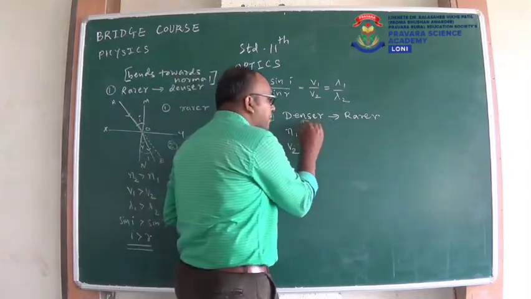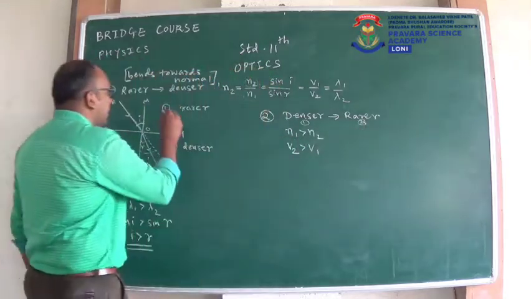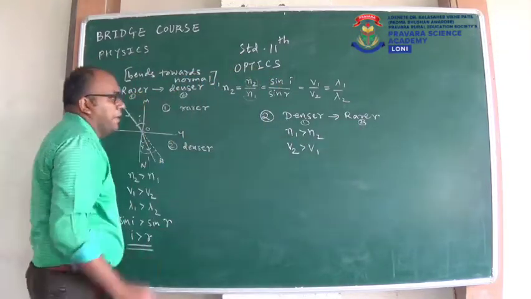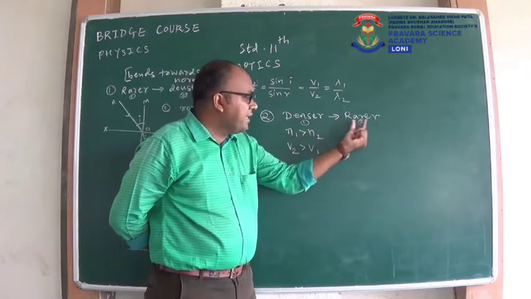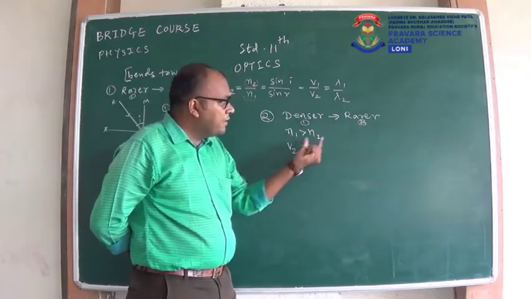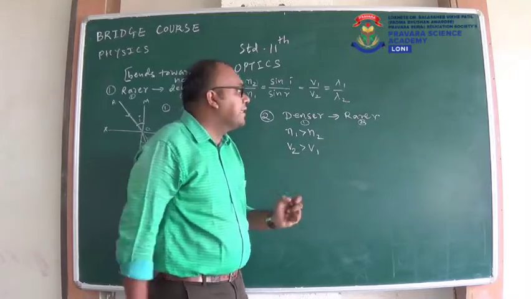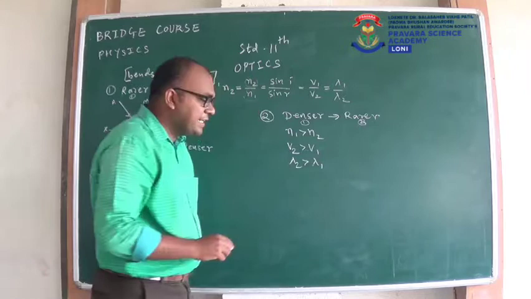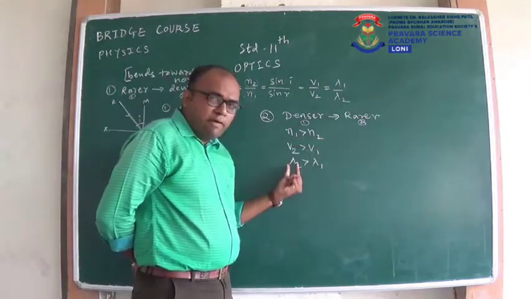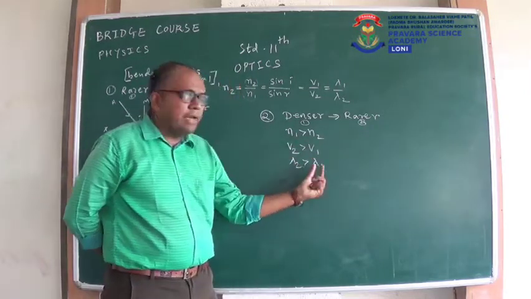First, this is our first medium. This is our second medium. Here it was first medium, this second medium. So first medium is our denser medium, so its refractive index is more than the second, that is rarer medium. Then velocity of light in the rarer medium is more than velocity of light in denser medium. Then lambda 2 greater than lambda 1. Again same, that is wavelength in rarer medium is greater than wavelength in denser medium.